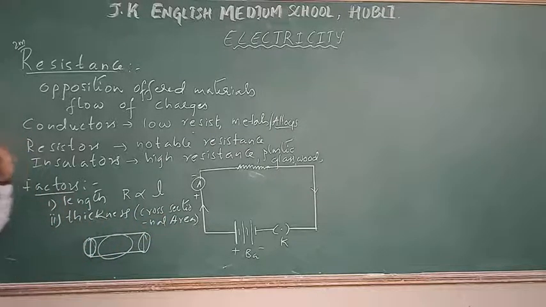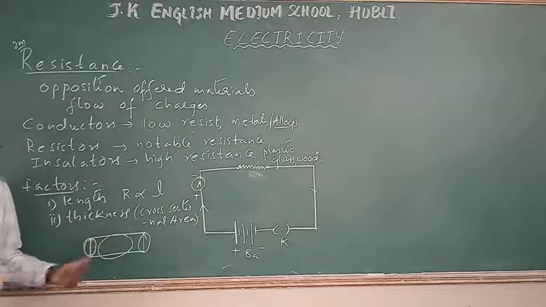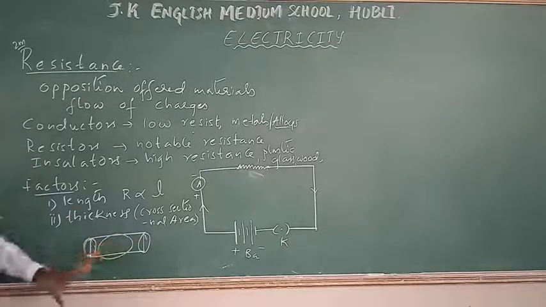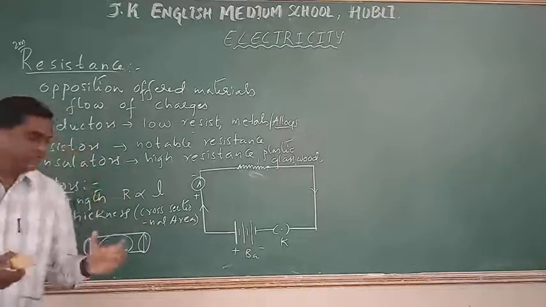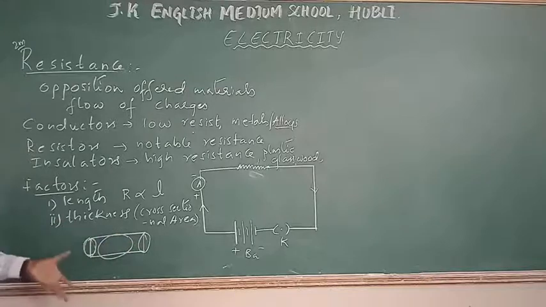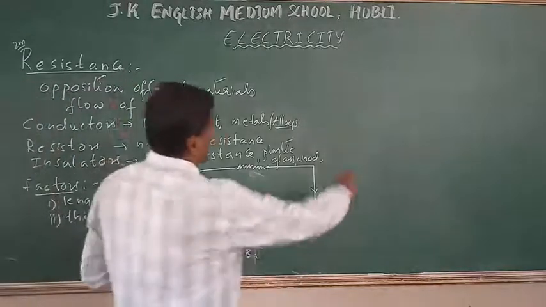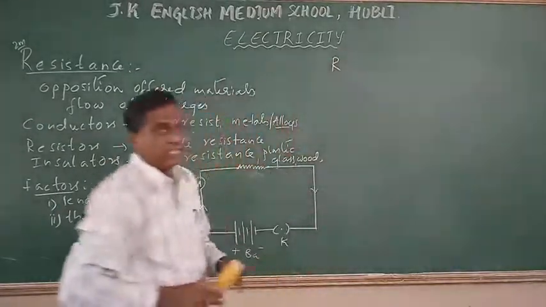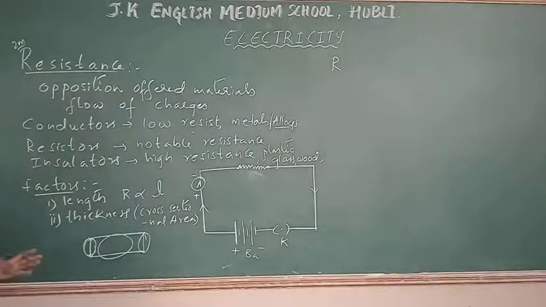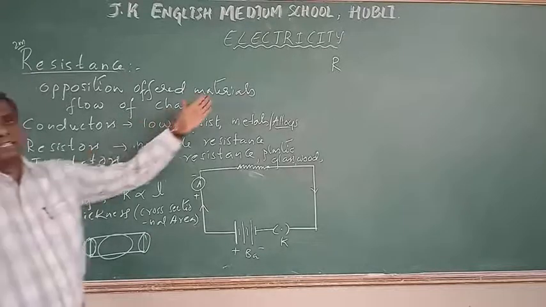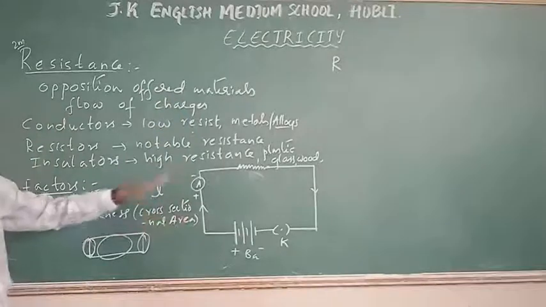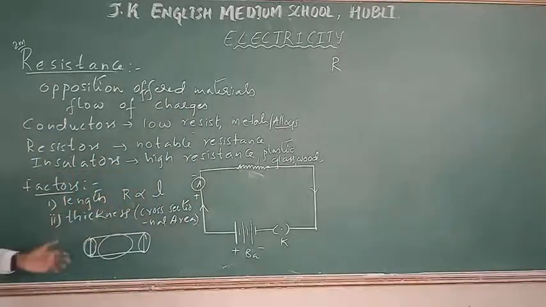But if I increase the cross-sectional area or thickness of the conductor, the area increases, so the electrons get enough space to move easily, and the resistance decreases. Here, as one quantity increases, the other quantity decreases. If quantities are related in such a manner, we say that they are in inverse proportion.